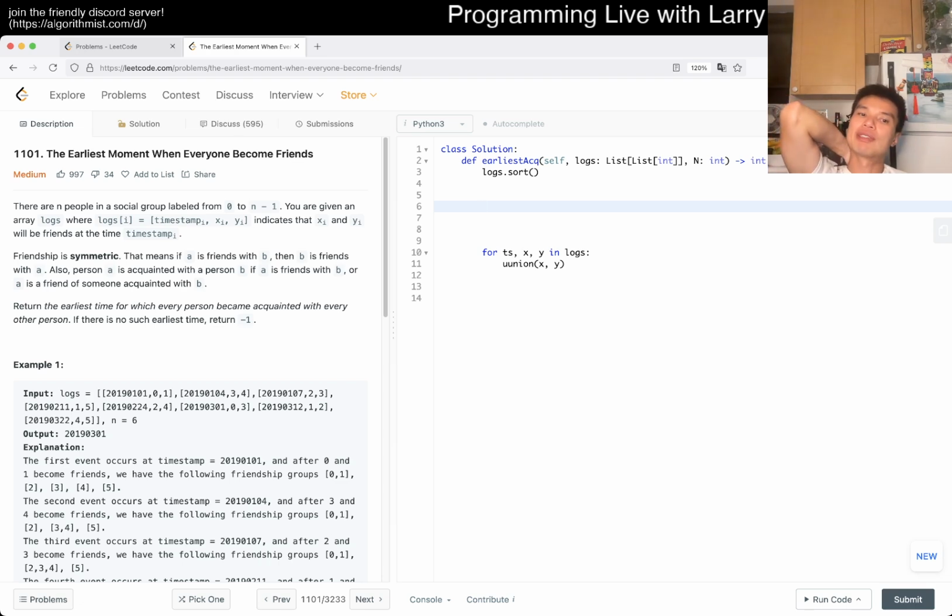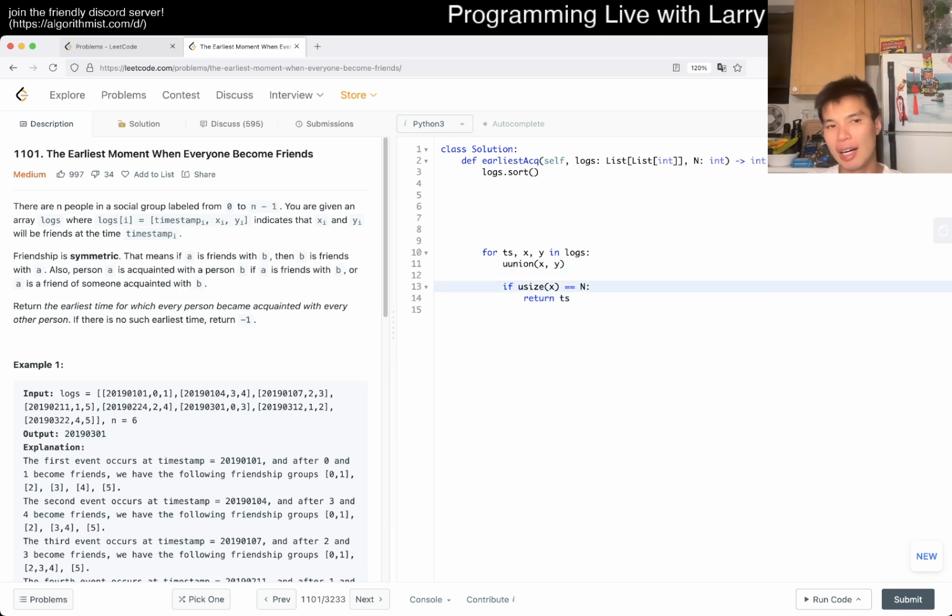The thing with union find is that you can do the version with size, meaning you could merge by size and all these things, which I think if you need practice with that, definitely get practice of that. And then now after a union, if the union size of x is equal to n, then you return ts or something like this. So that's one way of doing it, right?